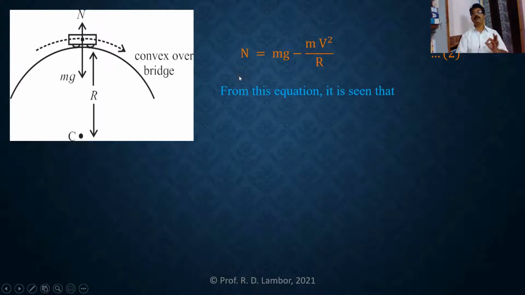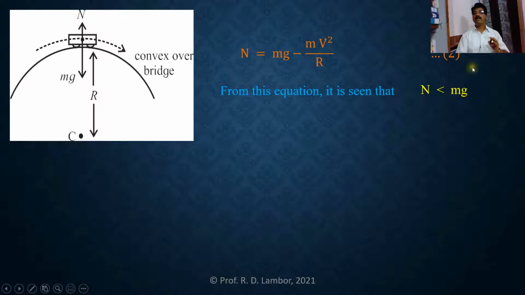So from this equation, it is seen that this reaction of road and this weight of stationary vehicle are definitely not equal. There is a difference. So it is seen that the apparent weight, or the reaction of road on vehicle, is less than the weight of stationary vehicle. And this is possible when the vehicle is moving along a convex bridge.